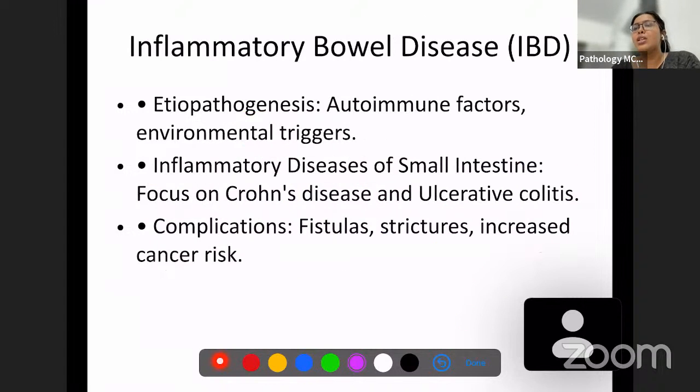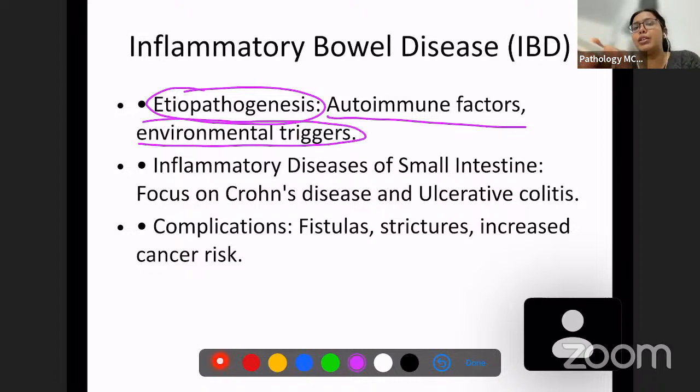Okay. So the second thing which we are going to discuss today is inflammatory bowel disease. First of all, inflammatory bowel disease. What is the etiopathogenesis of inflammatory bowel disease? Most of it is because of autoimmune factors. Okay, autoimmune factors, regulatory factors. There are a few environmental triggers and also bacterial triggers which can result in inflammatory bowel disease. Inflammatory bowel disease, we have Crohn's disease and ulcerative colitis.